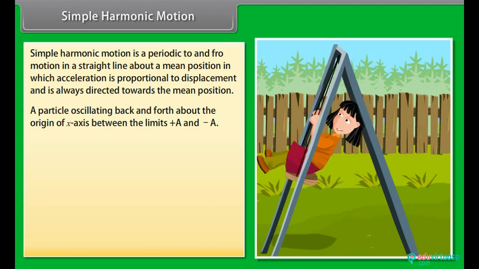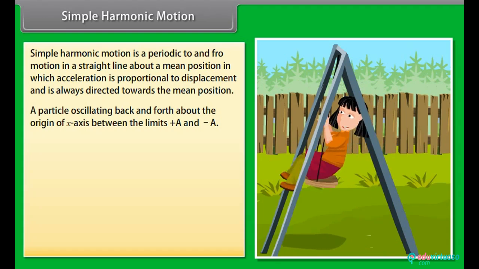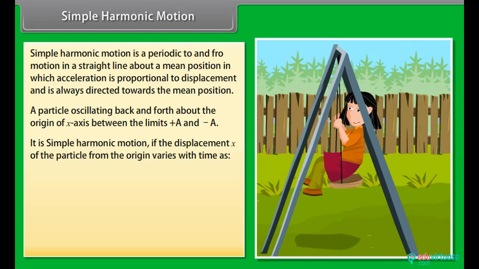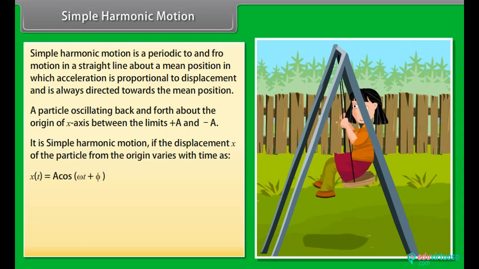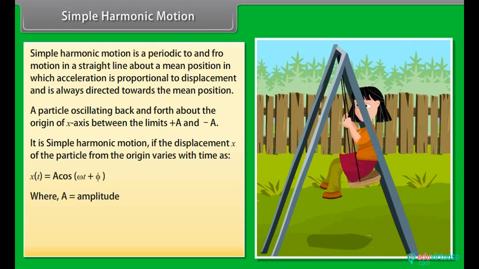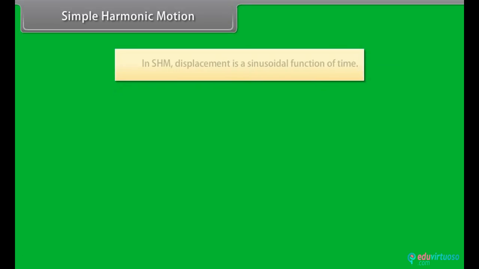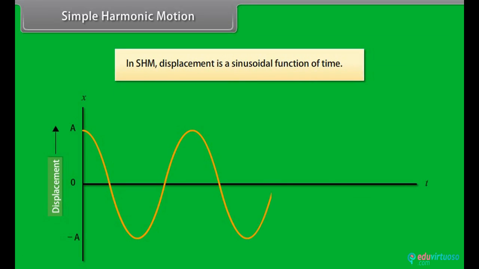Consider a particle oscillating back and forth about the origin of an x-axis between the limits plus A and minus A. It is simple harmonic motion if the displacement x of the particle from the origin varies with the time as x(t) equals A cos(ωt plus φ), where A is the amplitude, ω is the angular frequency, φ is the phase constant. In simple harmonic motion, displacement is a sinusoidal function of time.